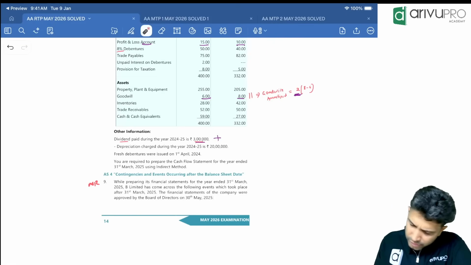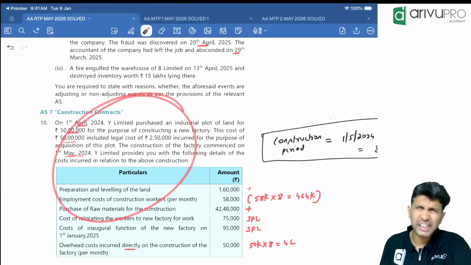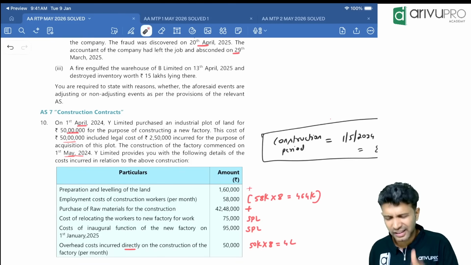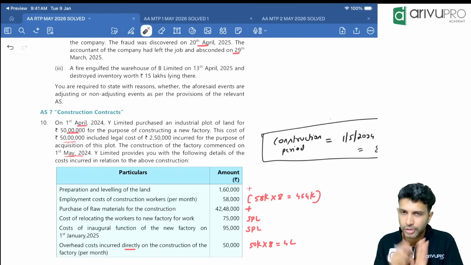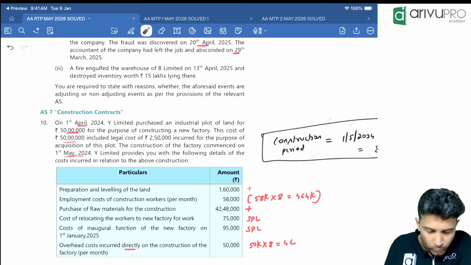Question number 9, AS 4 similar question is available. So no need to waste time. Question number 10, I think it's from a previous attempt's MTP. So again asked over here. I'll do it because here there's a small mistake ICAI has done, I think, in the solution. So I'll give my thoughts on this. Okay, so we will go through question number 10.